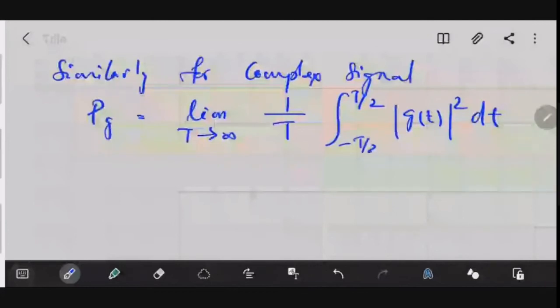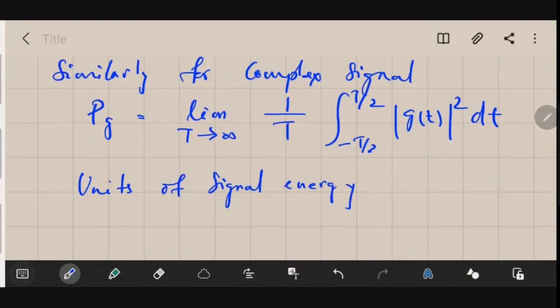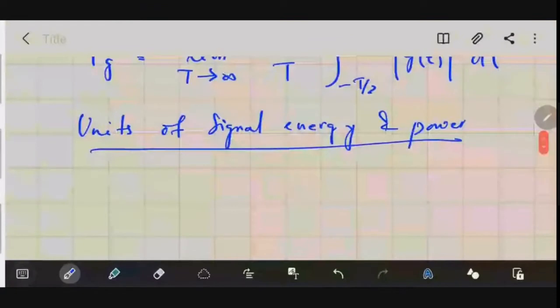Then the next thing is the units of energy and power. Now that we have understood how to evaluate the energy and power of any given signal, we could find out what units are used to represent them.